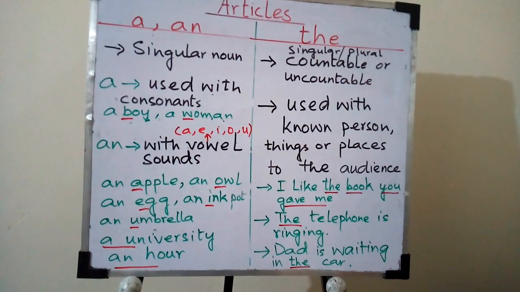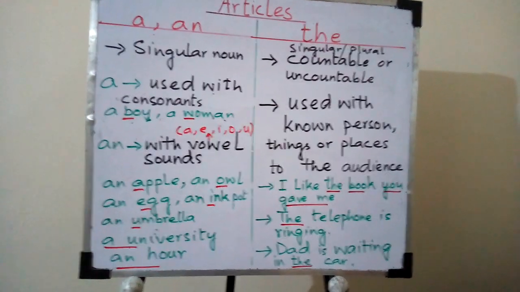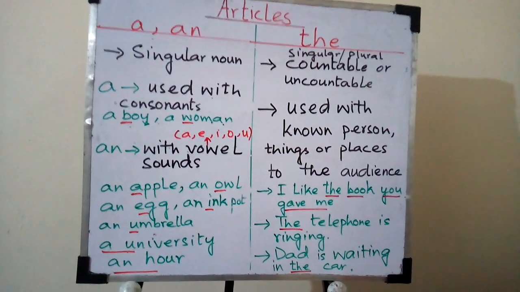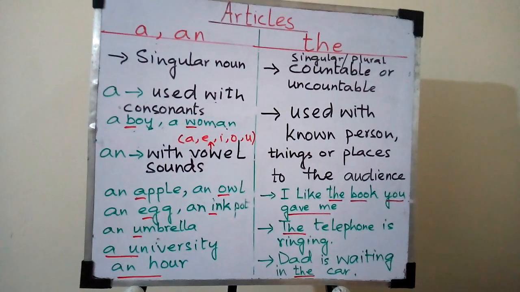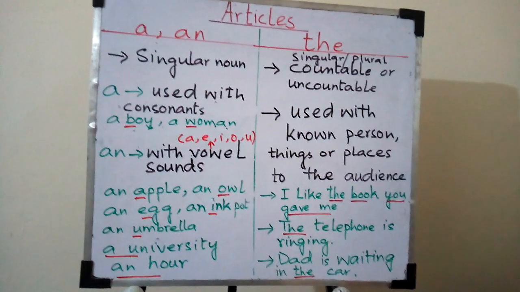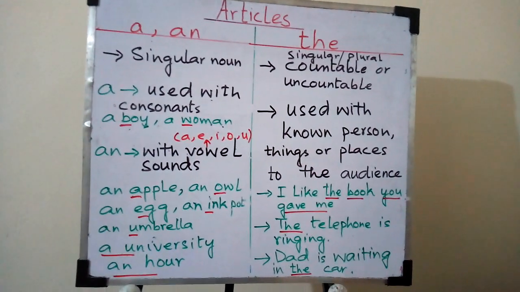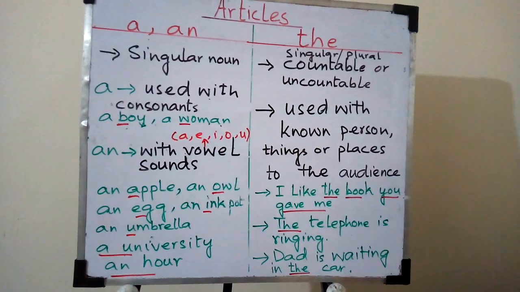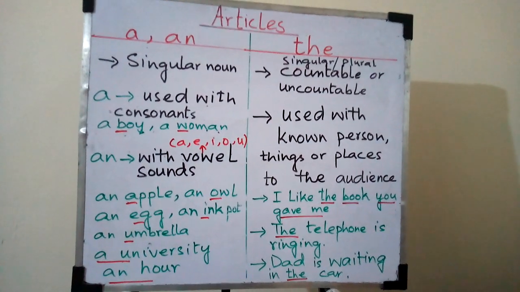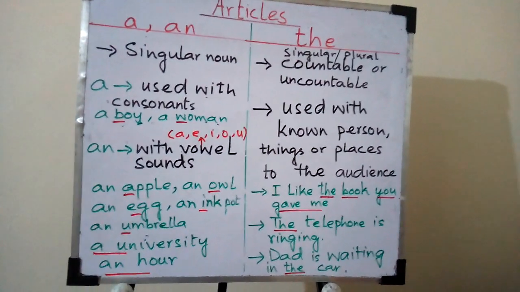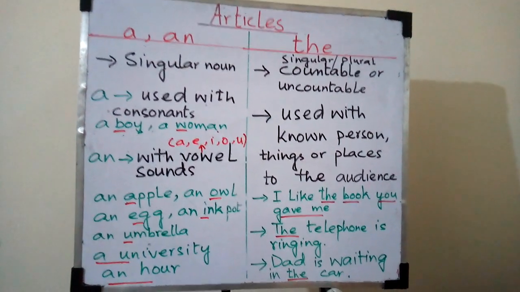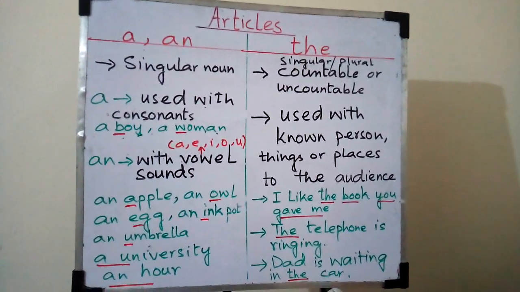The reason is that in university there is a sound of U, and U sound does not come in vowel sounds. Look at another example, an hour. We are using an with H, but H is not the sound of ha. So H is silent here, and we can hear the sound of O, an R, a sound. So that's why we are using an. We are not using a here, because H is silent.